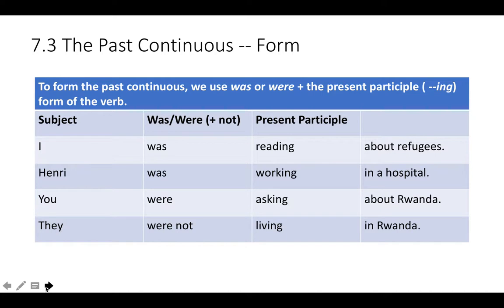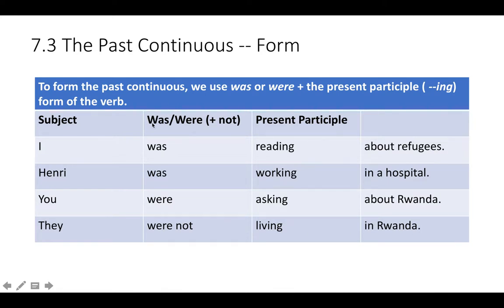And here again are some of the sentences from the reading, or about the reading. I was reading about refugees. This is all past progressive. Henri was working in a hospital. You were asking about Rwanda. They were not living in Rwanda.